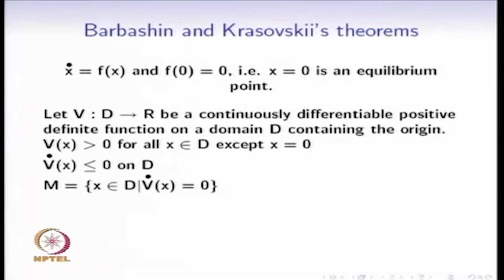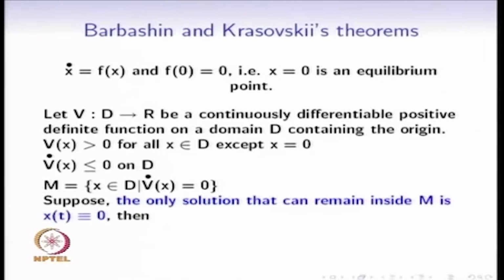Construct the set M that is made up of all the points where V dot is equal to 0. Suppose this particular M has the property that the only solution that can remain inside M is x(t) identically equal to 0, then the origin is asymptotically stable. Notice that this is precisely the situation that had happened for the pendulum example with friction. So, the Barbashin-Krasovsky's theorem is a more general statement to this effect.